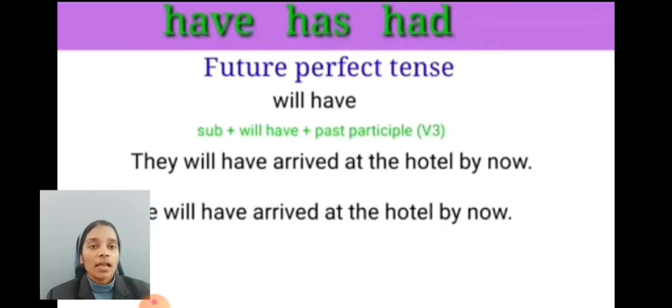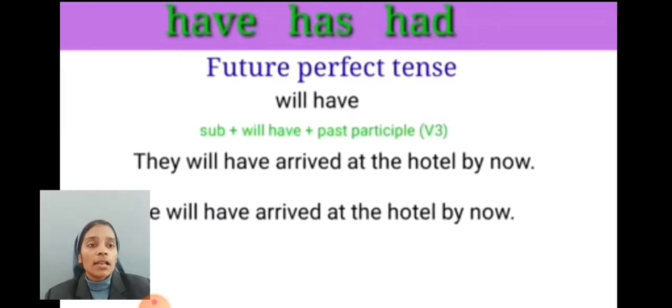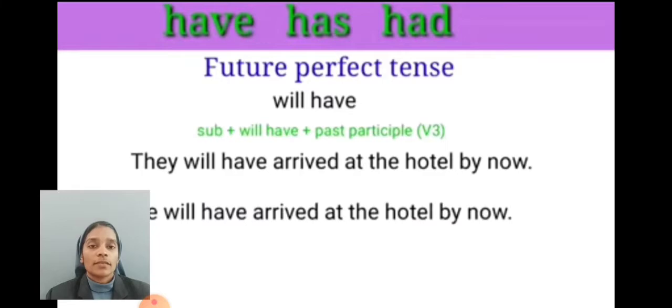For example, they will have arrived at the hotel by now. He will have arrived at the hotel by now. Here, with both singular and plural subjects, we use will have. I hope you all have understood this.